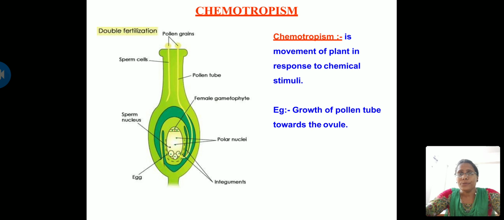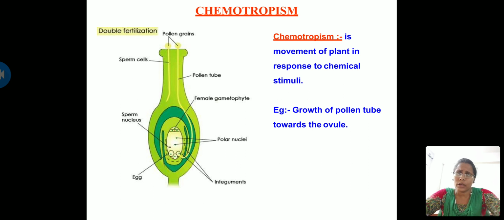So next, coming to chemotropism. I told you that from the word itself you can derive the definition. Chemotropism: chemo, chemical; tropism, tropic movements. So chemotropism is the movement of a plant in response to a chemical stimulus. An example for this is the growth of the pollen tube towards the ovule. I think you are quite familiar with the process called fertilization. During the process of pollination, especially in plants, what happens?